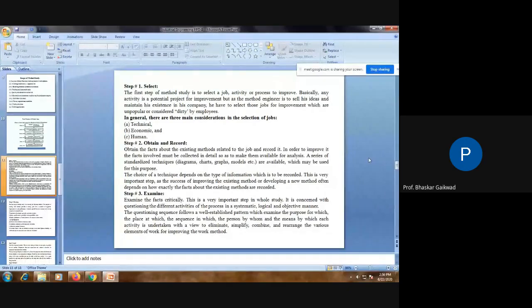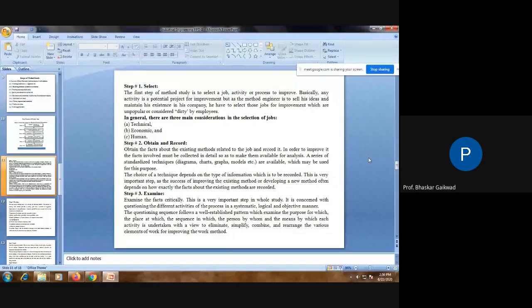So here is one multiple choice question. Which factors do we have to consider while selecting jobs for method study? First, technical: means technical availability, whether machines, jigs, fixtures and tooling are there or not.